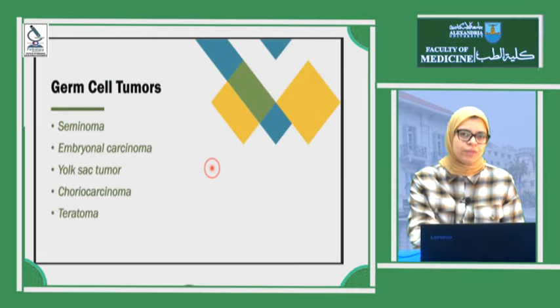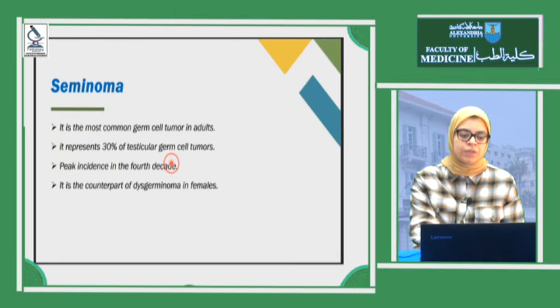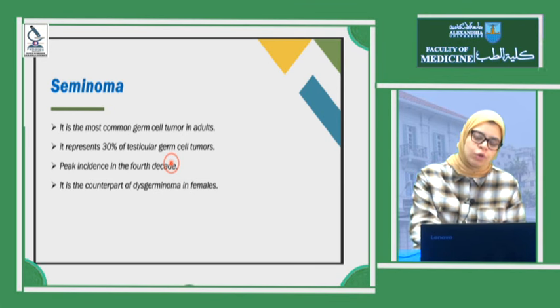The tumors that we are going to study thoroughly are seminoma, embryonal carcinoma, yolk sac tumor, choriocarcinoma, and teratoma. Starting with seminoma. Seminoma is the major germ cell tumor we are going to discuss in detail. It is the most common germ cell tumor in adults, represents 30% of testicular germ cell tumors, and is very rare in childhood. It affects mostly patients in the 4th decade. It's the counterpart of dysgerminoma in females.